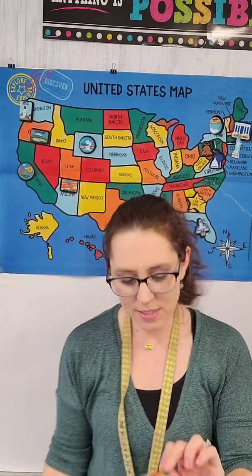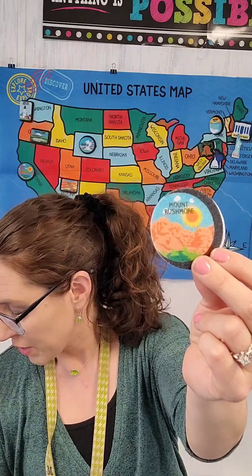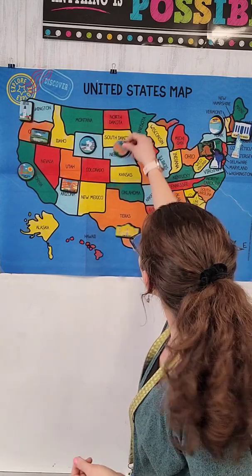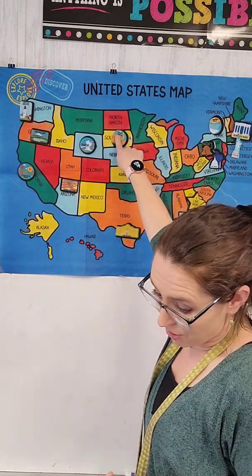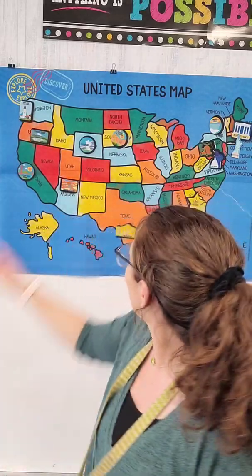You ready? You want to see? Let's see. You can't really see it in this picture. Can you see? We've got the president's picture of George Washington, Thomas Jefferson, Theodore Roosevelt, and Abraham Lincoln. All 4 of those presidents' faces are carved into a mountain. And that is in South Dakota. It's pretty neat, huh? Let's see, is that the only thing that we can find?